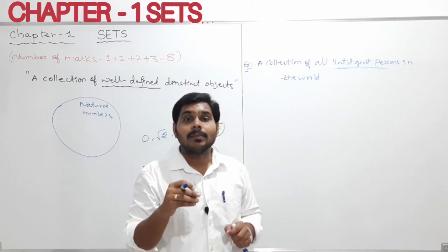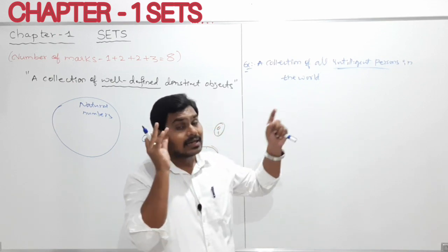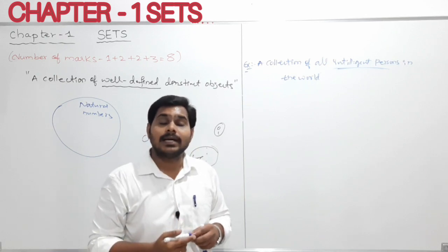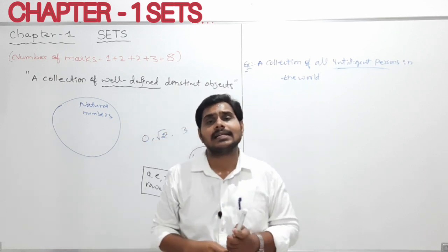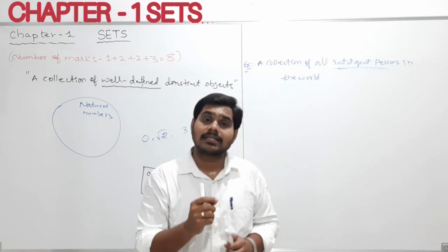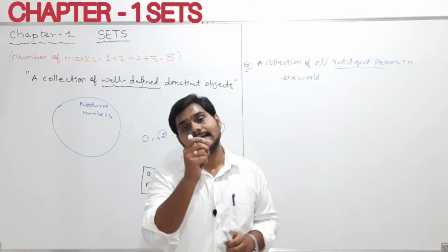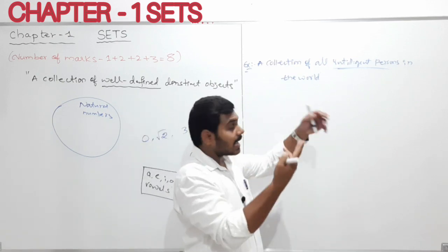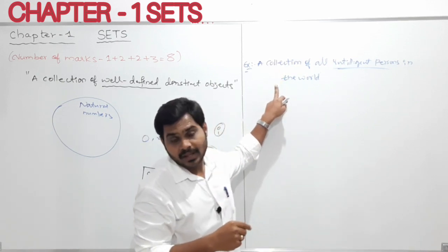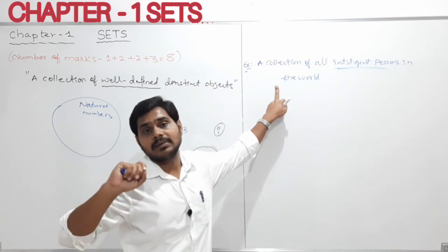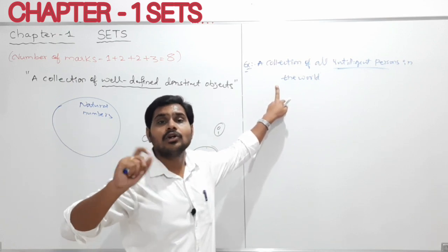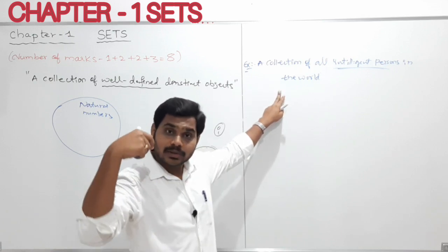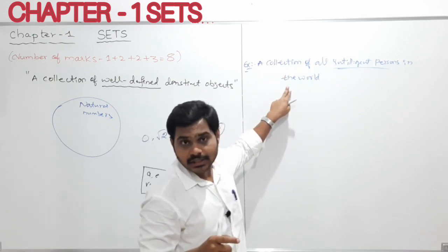Clear. If I ask someone whether Rahul is an intelligent person, and someone tells me yes, he is intelligent, then in that case I'll be in this collection. But if I ask someone else and they feel, no, Rahul is not intelligent, then according to them I won't be in this collection. Clear.